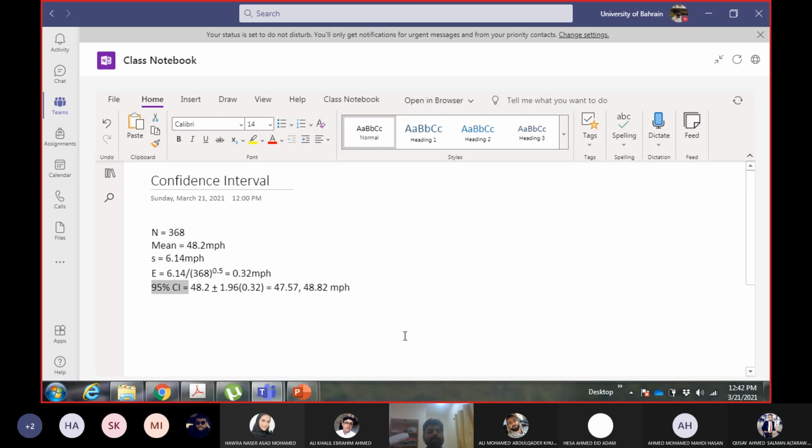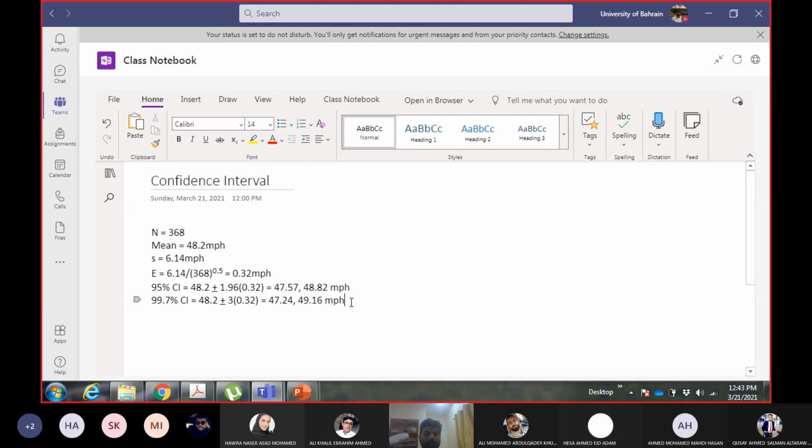Let us calculate the 99.7% confidence interval then. So this 1.96 E will become 3 E. The values are 47.24 and 49.16 miles per hour.